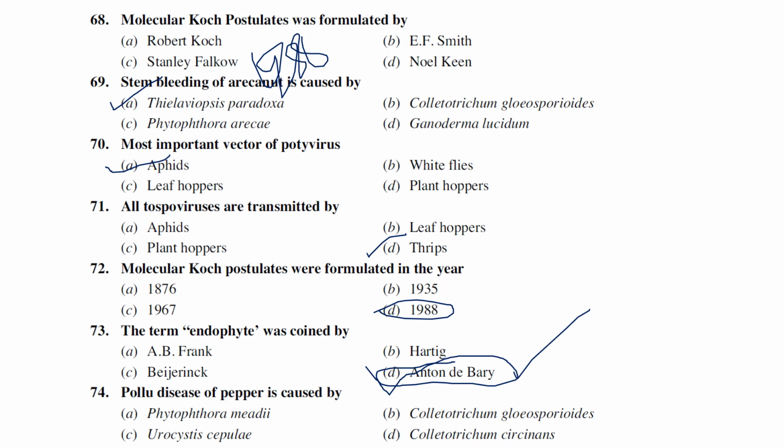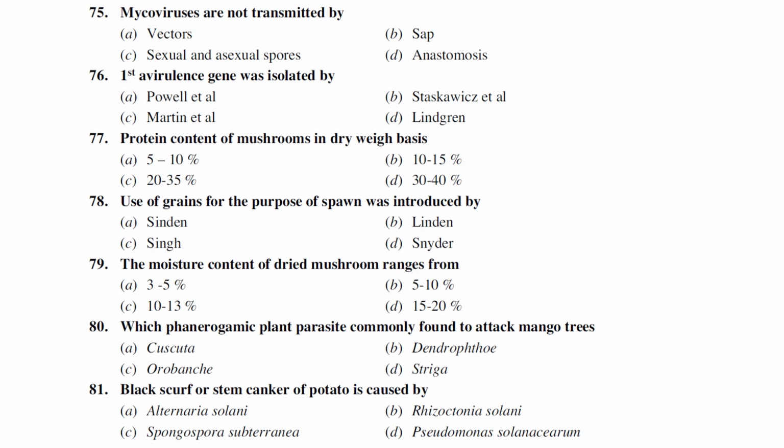Pollu disease of pepper is caused by probably Colletotrichum gloeosporioides. We can also call it as anthracnose. Pollu disease, anthracnose, right? Mycoviruses are not transmitted by vectors, sap, sexual spore, anastomosis. These mycoviruses are not transmitted by vectors. There is no insect vector that has been reported to be involved in transmission of mycoviruses. First virulence gene was isolated by Staskawicz, bacterial virulence gene, 1984.